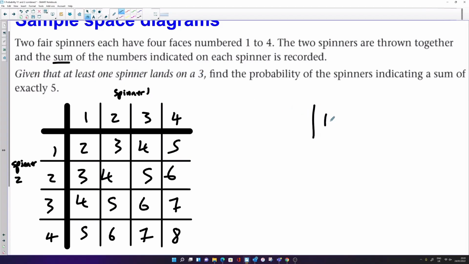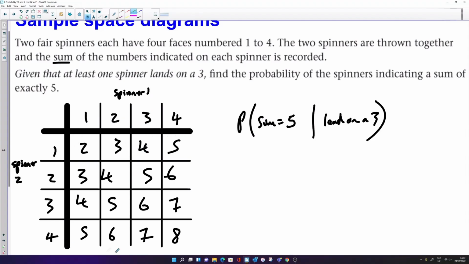Okay. Now, it says given that at least one spinner lands on a 3. Find the probability that the spinners indicate a sum of 5. So what's the probability that the sum is 5 given that one of the spinners or both of them land on a 3? So what I can do here is to restrict my sample space.